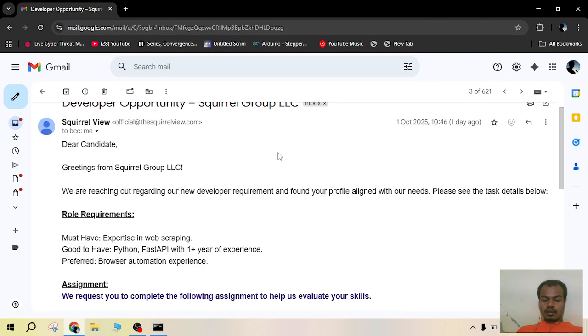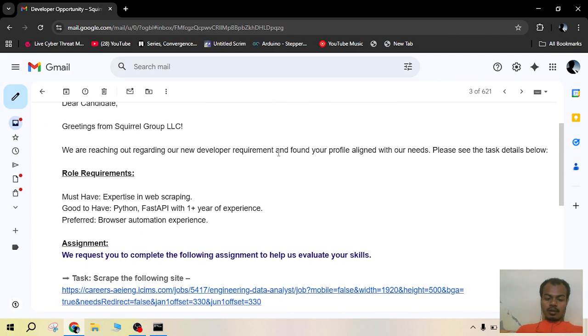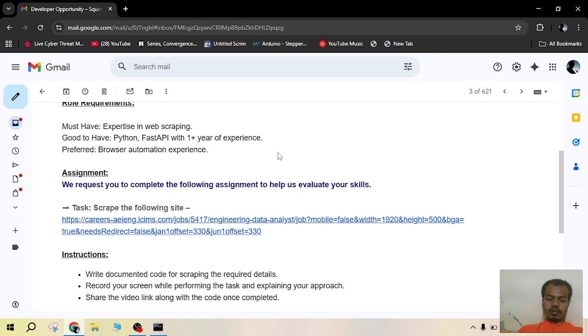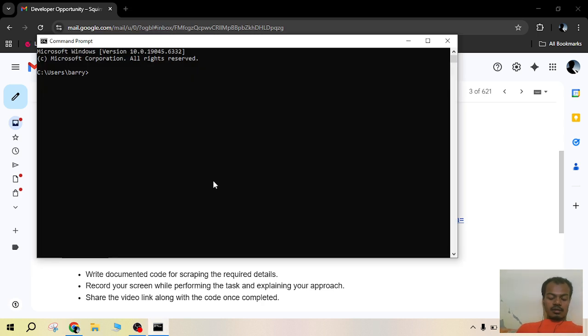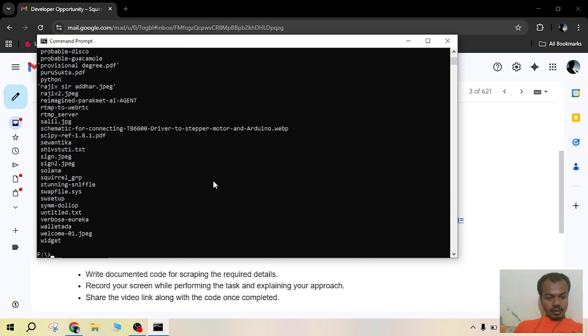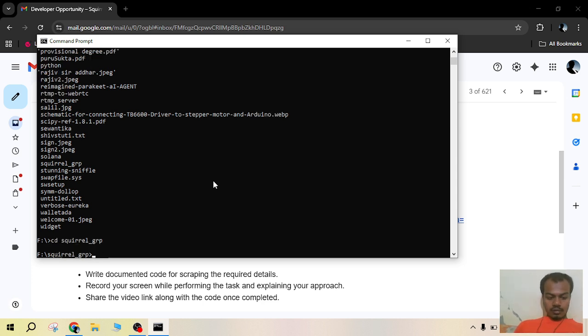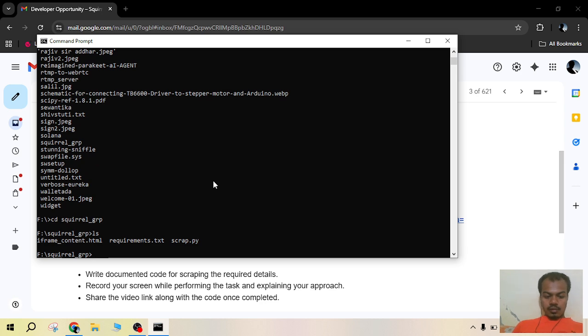In this task, I've been asked to scrape a website. The web page has been provided. I have completed the task, and this is my final submission. My project is in this folder, and it has a name here. I will upload a GitHub repo documenting my code. I have not yet created the documentation. I will upload it in the GitHub repo and share it.